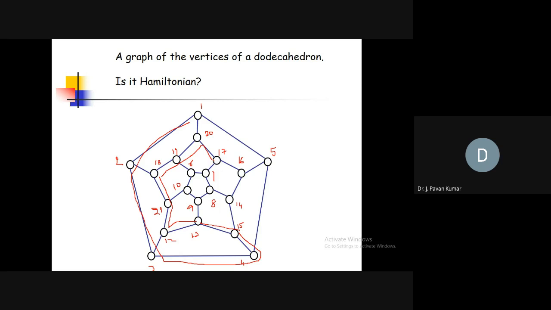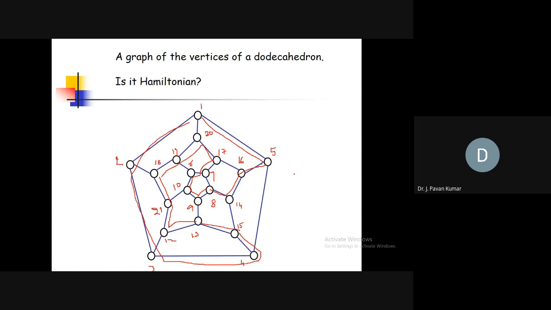Now you enter inside, maybe like this. Okay, this is 7. Then 6, 10, 9, 8, 14, 16, 5. Come out. 5, then 1. Is it fine? I think we have covered everything.